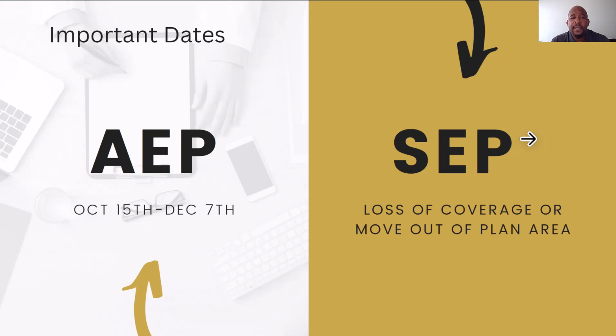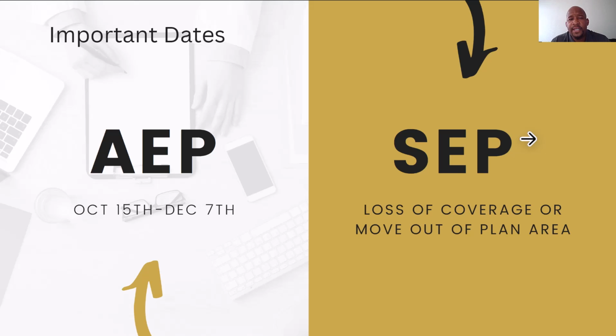And some important dates. The AEP, this is the annual election period. This takes place every year between October 15th and December 7th. So it's not that when you're first initially enrolled into a plan, you have to stay enrolled in it. You'll have a time of the year that you can make changes.